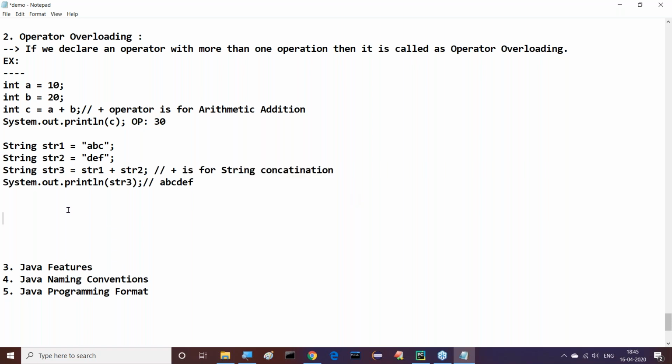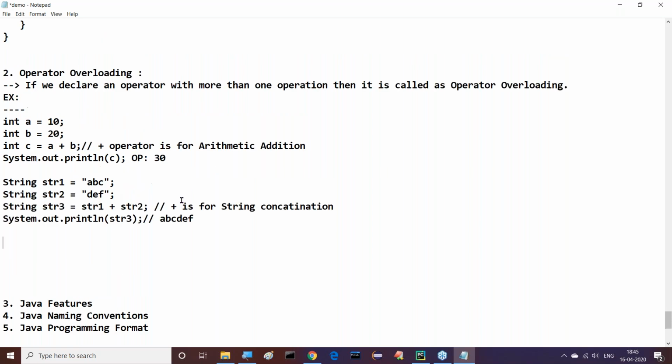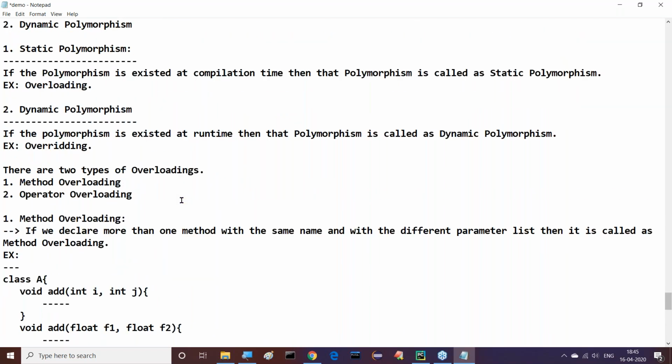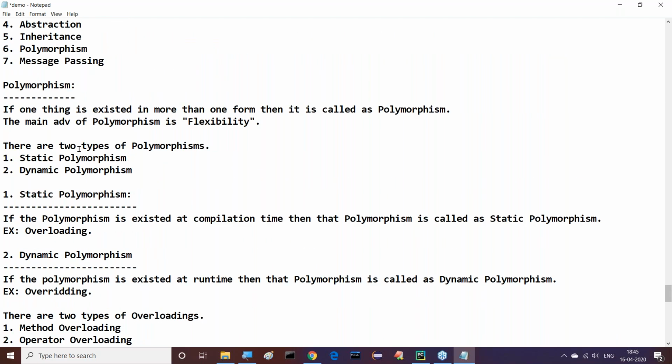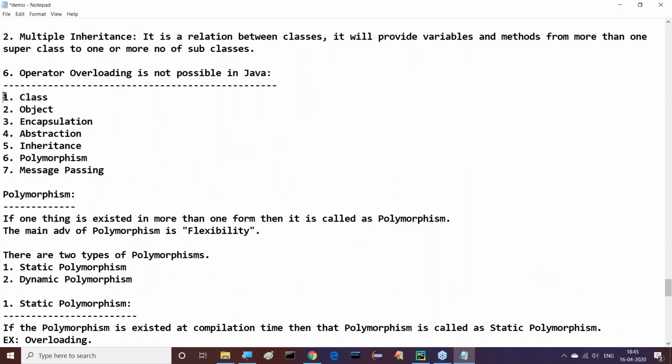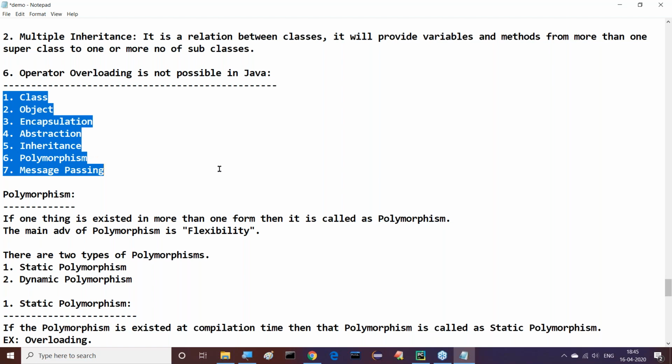Right, sir. This is exactly the meaning of operator overloading. Good. All of you understand it. Why is this operator overloading coming, and from which place? If you observe the total points I have given, first of all I have given object-oriented features.